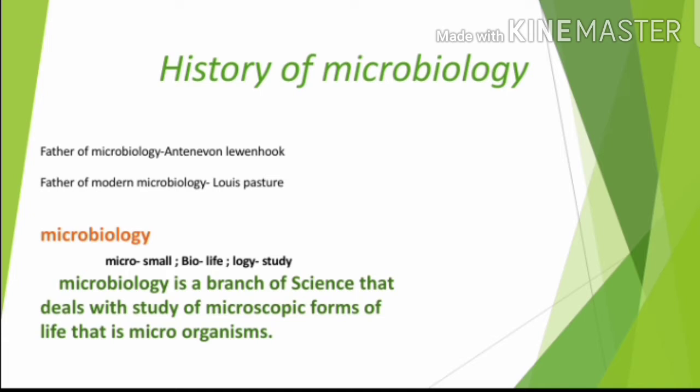Let us move on to the topic, history of microbiology. How did microbiology arise? Before going to that, the father of microbiology is Anthony van Leeuwenhoek. He discovered the first bacteria, so he is called the father of microbiology. The father of modern microbiology is Louis Pasteur. He came after Anthony van Leeuwenhoek, and he followed his guidelines to proceed with work related to bacteria.